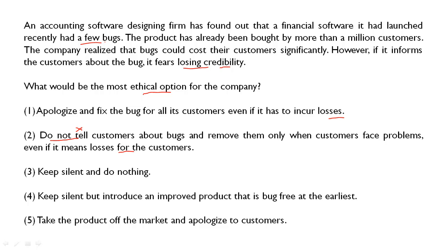Next is keep silent and do nothing. Friends, you might remember that rule, which is not to evade. The company has found out a problem, but they are keeping silent and doing nothing. They are just trying to evade the problem. So this is not a correct option.